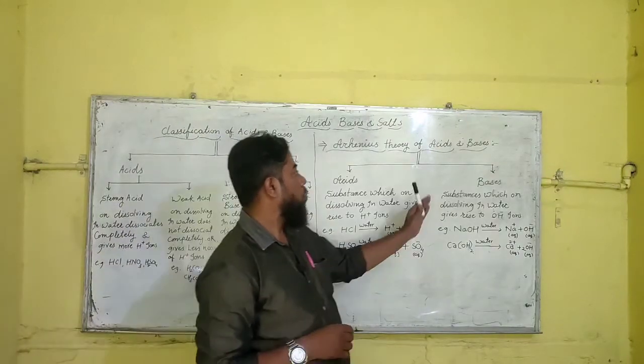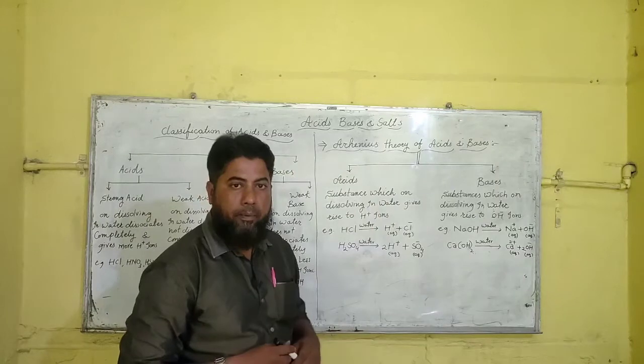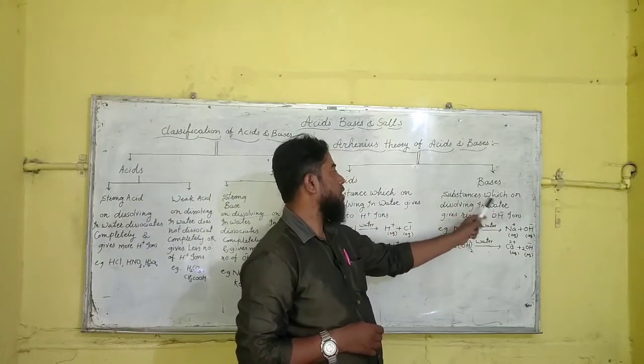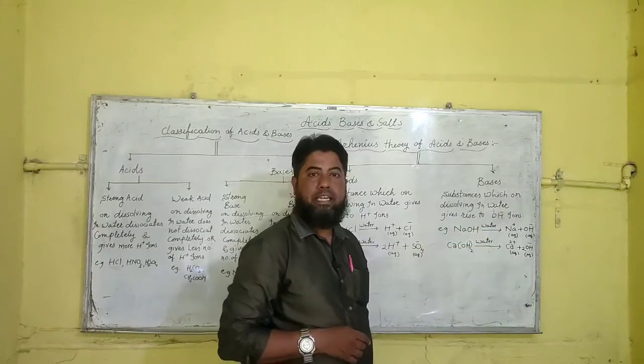Now, what are bases according to Arrhenius theory? The substances which on dissolving in water give rise to OH minus ions.